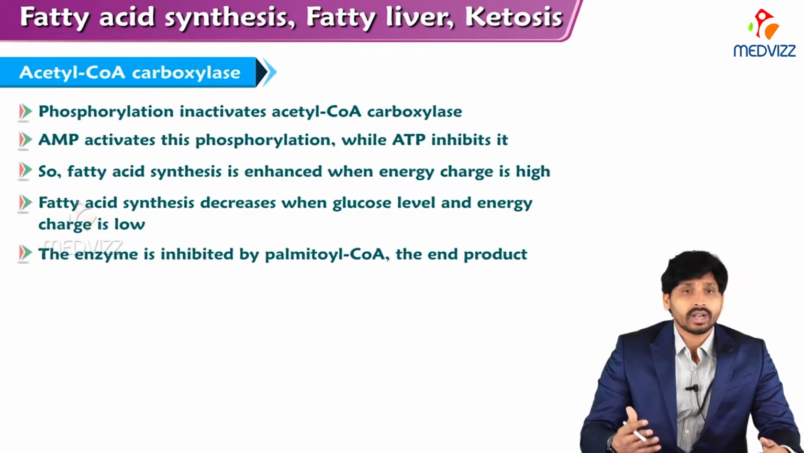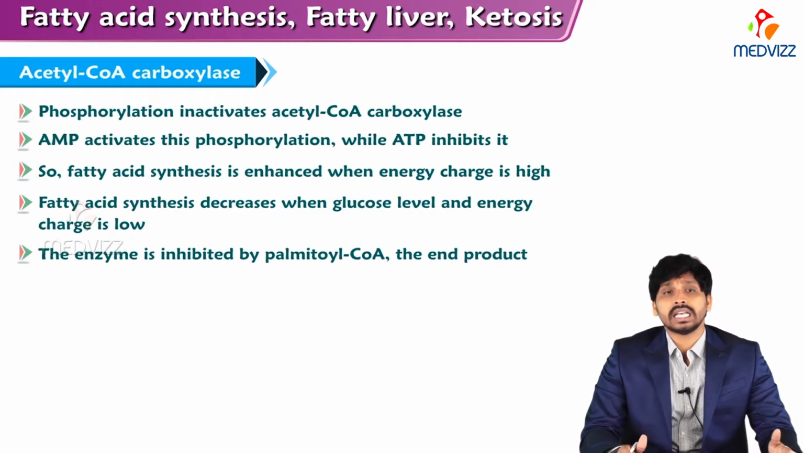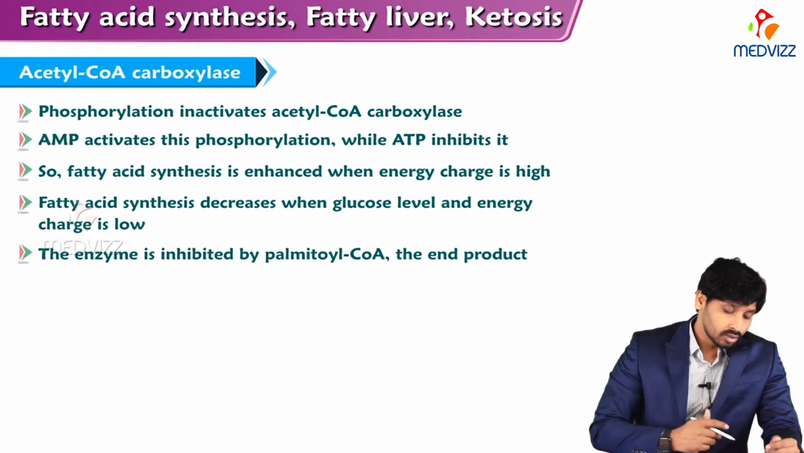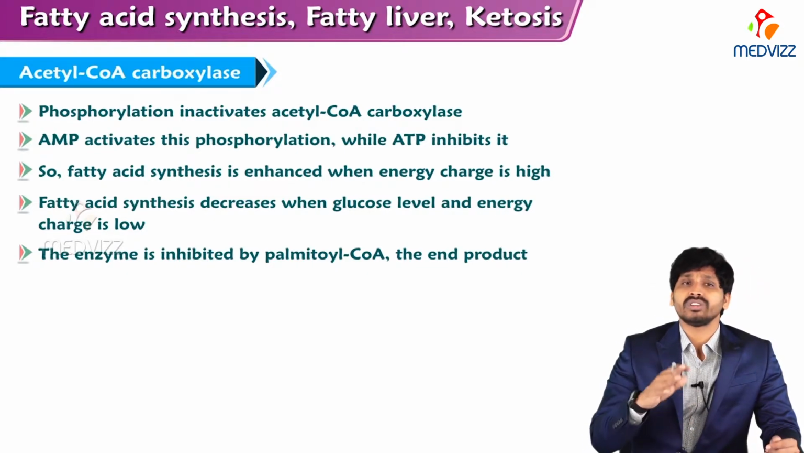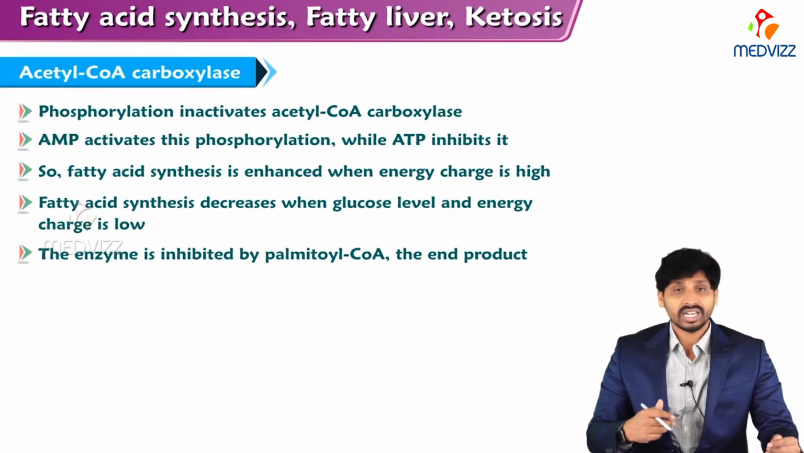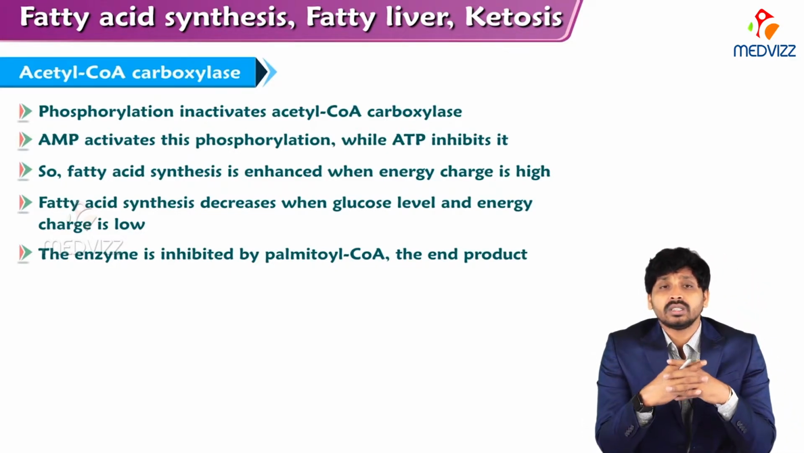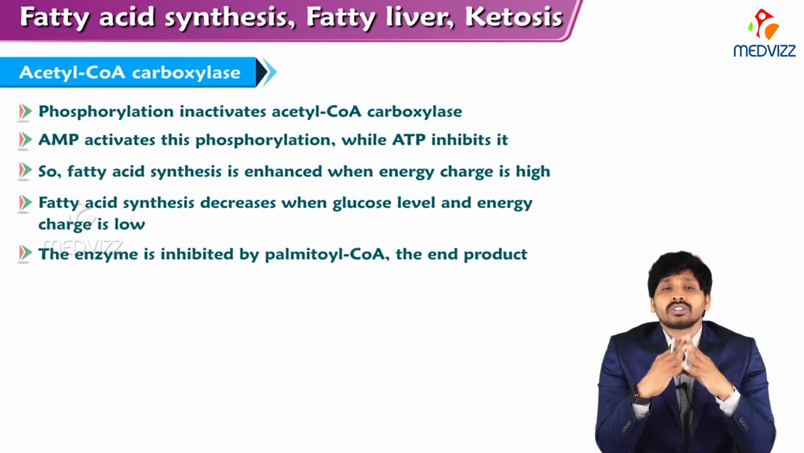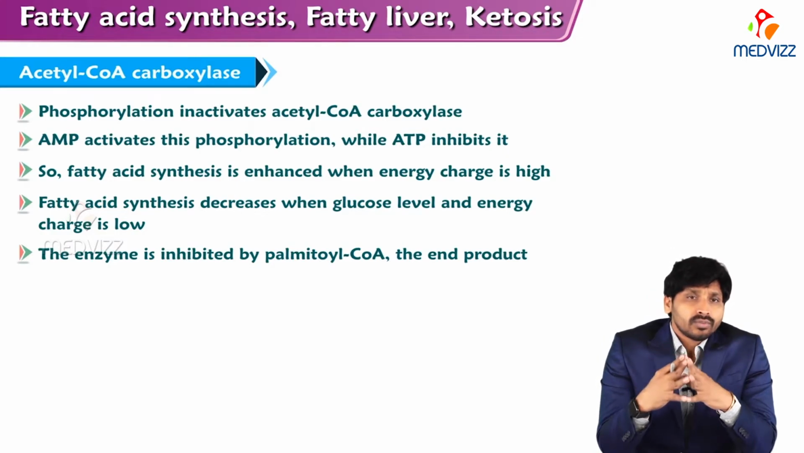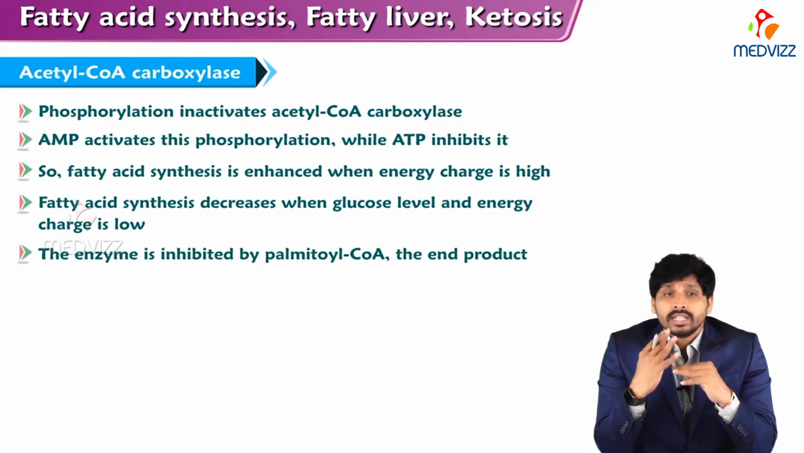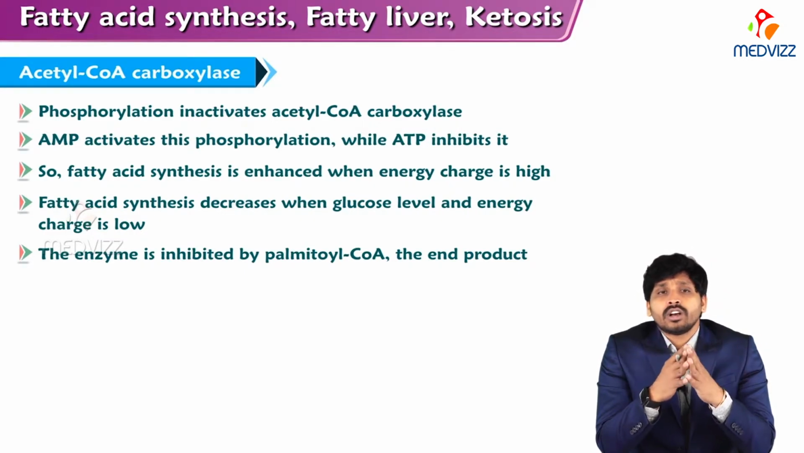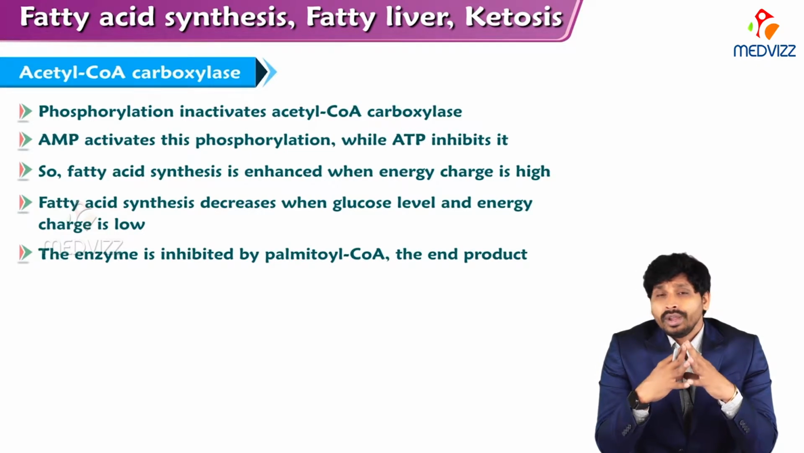And acetyl-CoA carboxylase, the first enzyme and the rate-limiting enzyme of fatty acid synthesis: how does this rate-limiting enzyme regulate fatty acid synthesis? Phosphorylation inactivates acetyl-CoA carboxylase. That means there are two states, a dephosphorylated state and a phosphorylated state. Acetyl-CoA carboxylase is activated in the dephosphorylated state, which is promoted by insulin. But in the case of glucagon, what happens? It phosphorylates acetyl-CoA carboxylase and inactivates it.